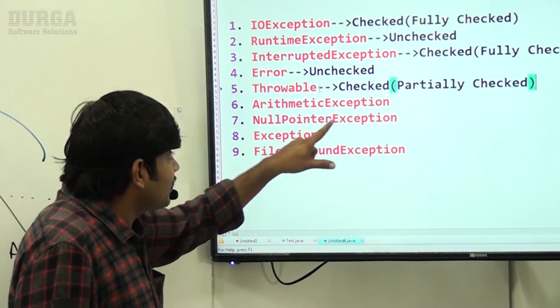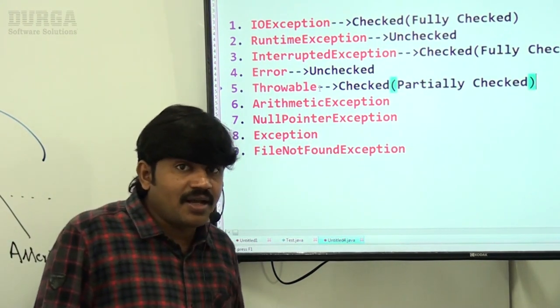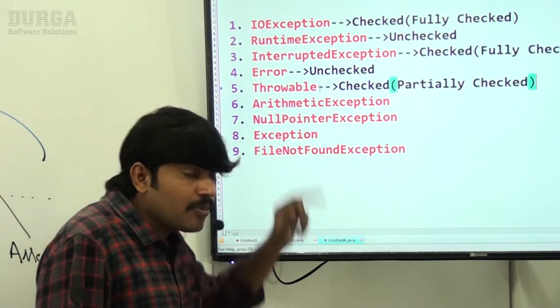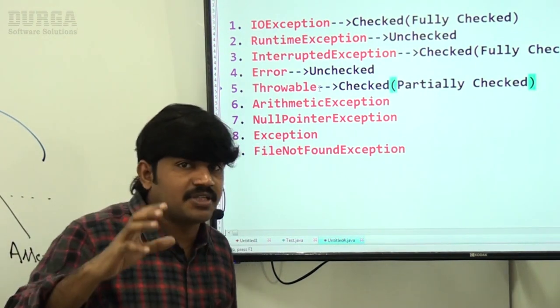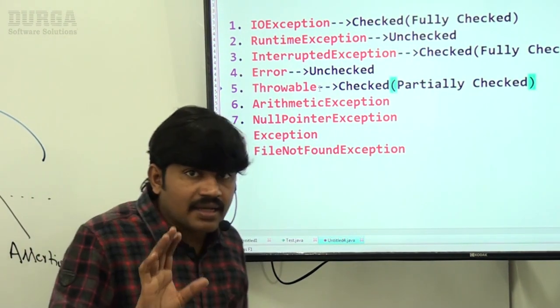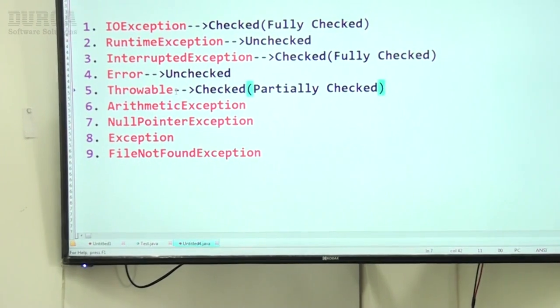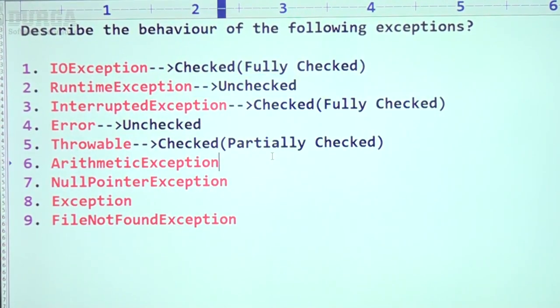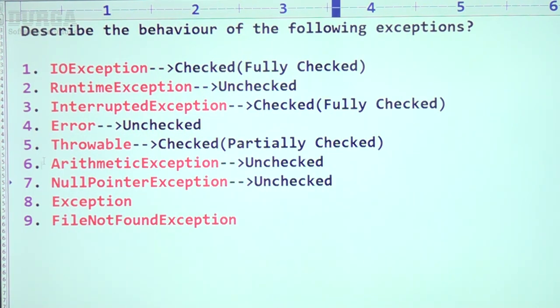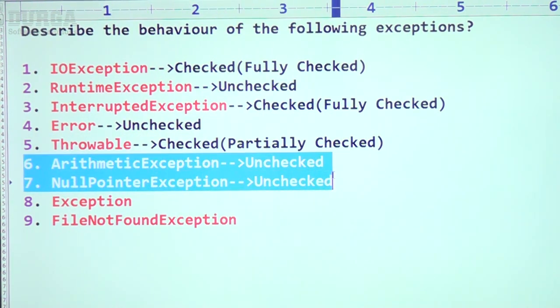NullPointerException is also unchecked, because ArithmeticException and NullPointerException are both child classes of RuntimeException. That's why these two are unchecked.